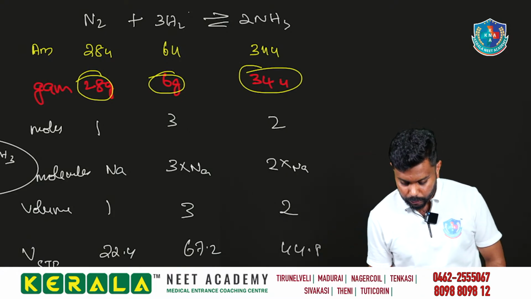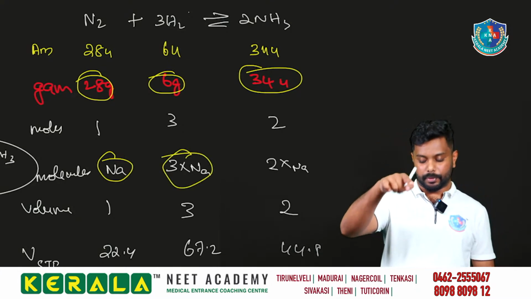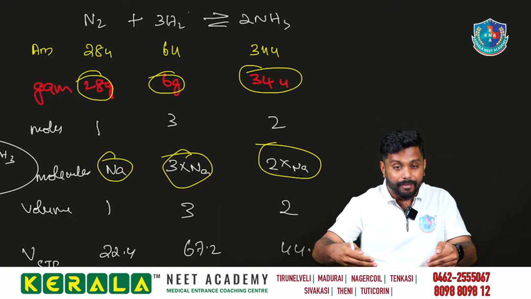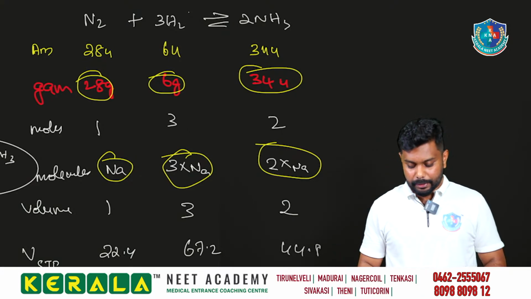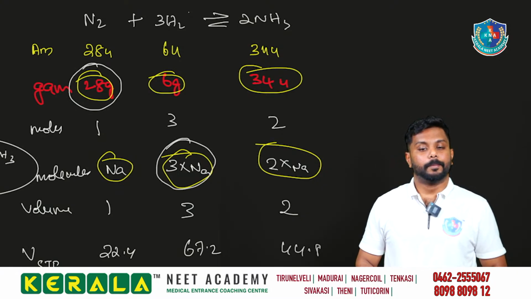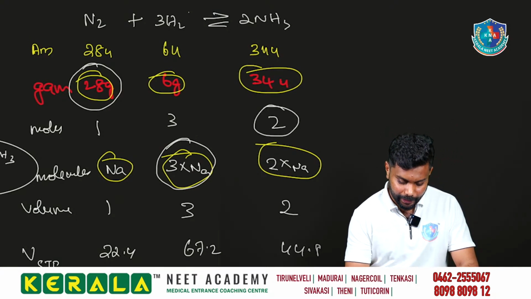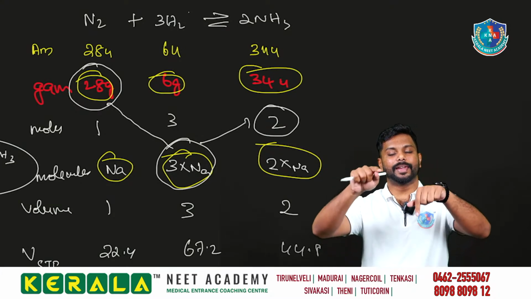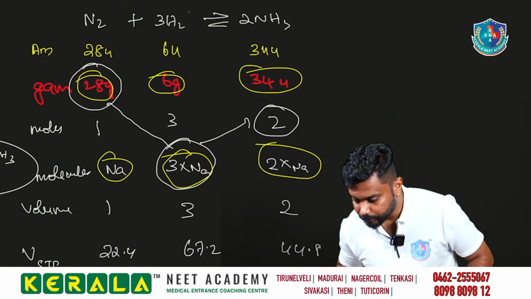That is also the same as: Avogadro number of particles of nitrogen reacted with 3 into Avogadro number of particles of hydrogen gives 2 into Avogadro number of particles of ammonia. All are equivalent, right? So in the exam questions they will give the gram concept of nitrogen, the molecule concept, and the moles concept. So instead of 6 gram, we can take 3 into Avogadro number. This is how the stoichiometric calculation comes for us.